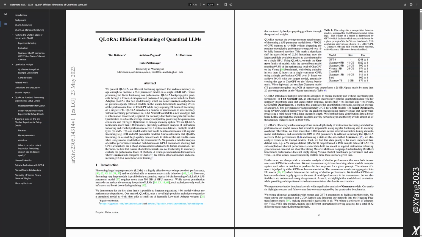That's amazing. And how much memory did these Guanaco models actually need? So the 65 billion parameter model only needed 41 gigabytes of GPU memory, which fits comfortably on a 48 GB card. But even more impressive is the smallest Guanaco model, which has 7 billion parameters. It only needed 5 gigabytes of memory. That's tiny. And yet that smaller Guanaco actually outperformed a much larger 26 GB Alpaca model on the Vicuna benchmark. That's really impressive. It shows that smaller, more accessible models can actually achieve better results than those larger, more resource-intensive ones. And it really highlights the practical benefits of QLoRA.